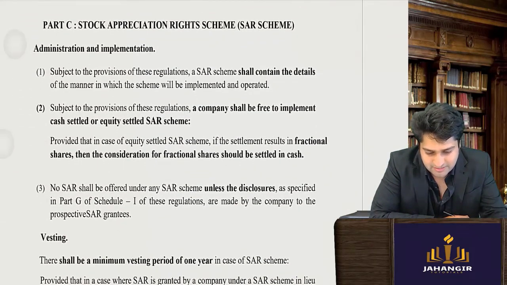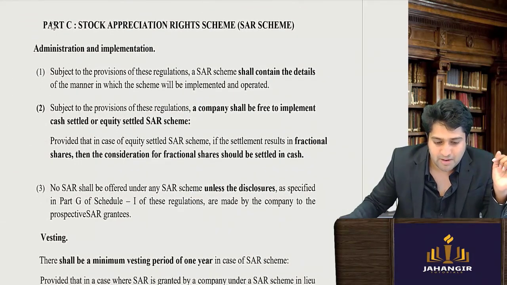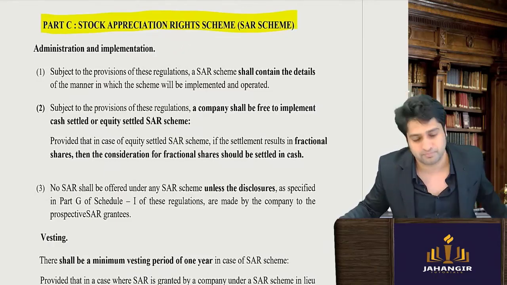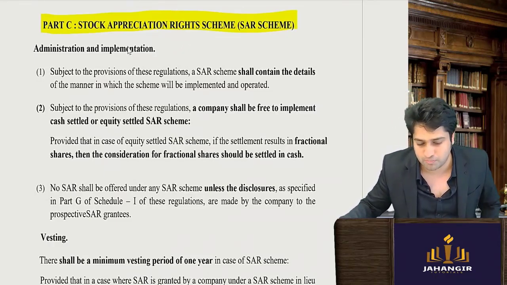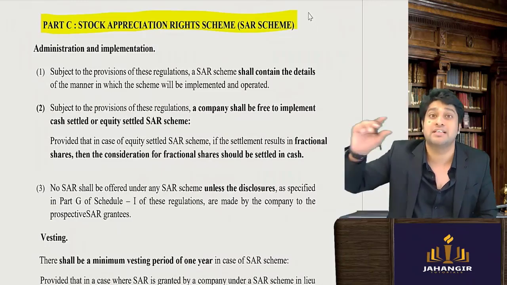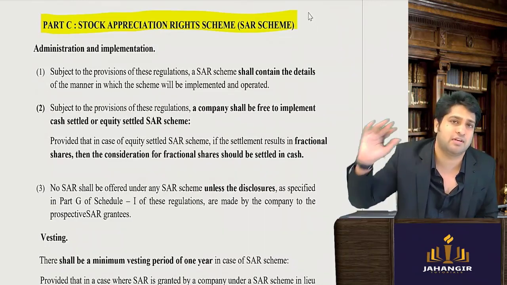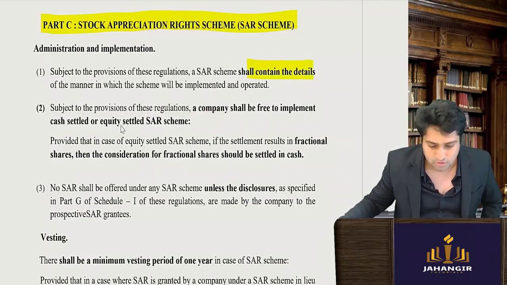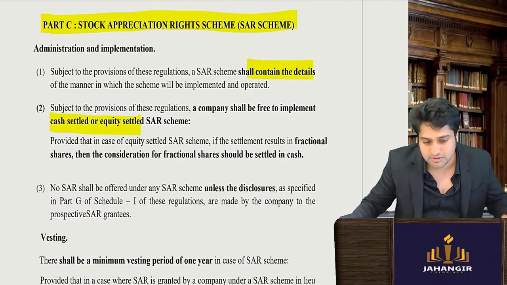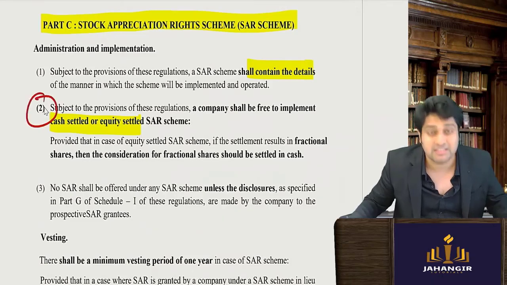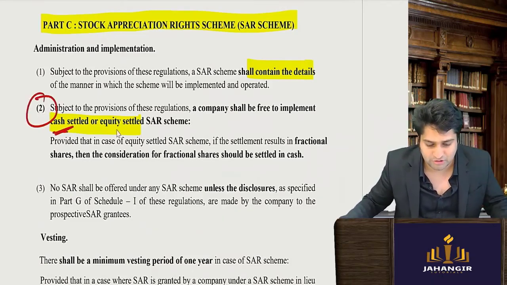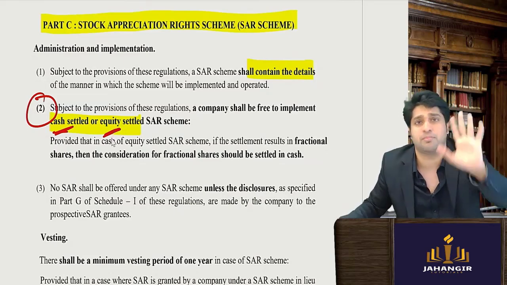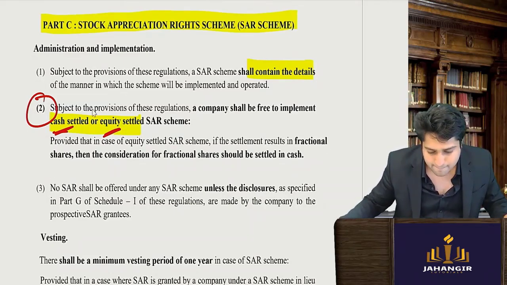Next one, part C. Part C is talking about the stock appreciation right scheme. Remember I told you what is stock appreciation right? Whatever is the appreciation, that much can be given in cash or in kind. Now again, same points. Give the disclosures. You're free to price. Now this is specific: that appreciation can be given in cash, or it can be settled by granting equity shares of that appreciation.